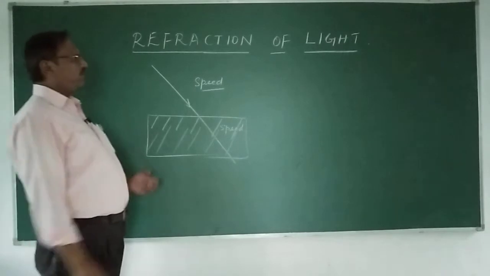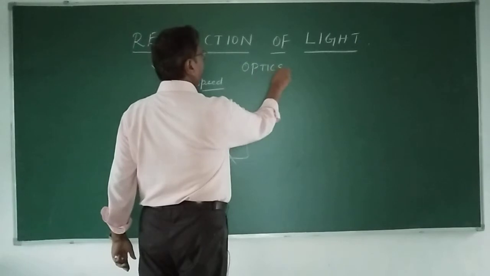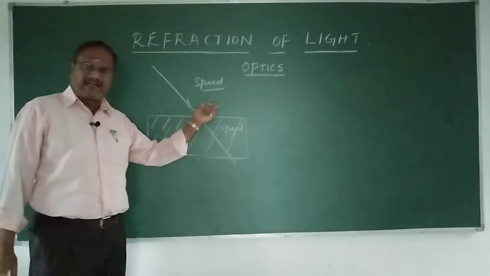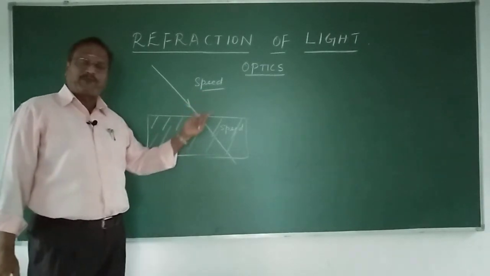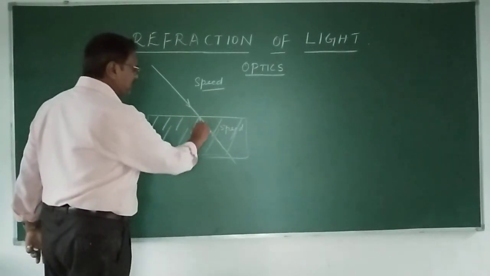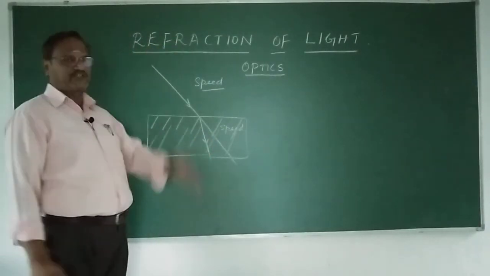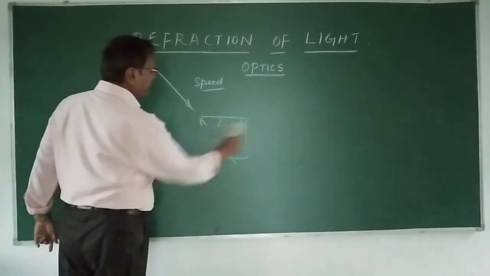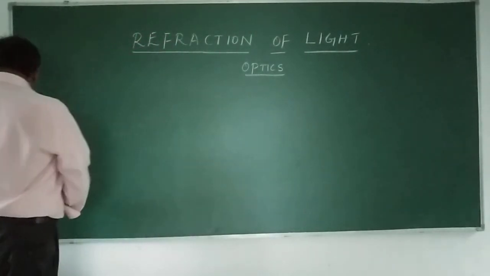When we talk about light, it also refers to something called optics. One is a rarer medium, another is a denser medium: optically rarer medium, optically denser medium. When light travels like that, it bends, the path changes, and that is called refraction. So, what is refraction? Refraction is the bending of light when it travels from one medium to another medium.